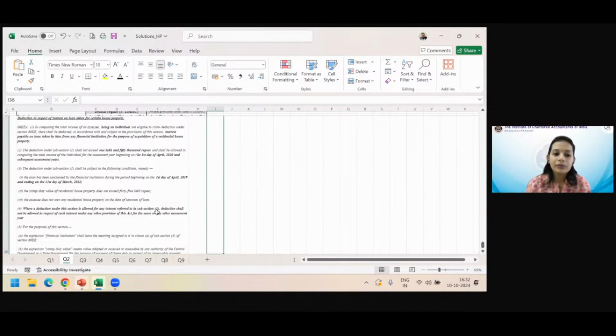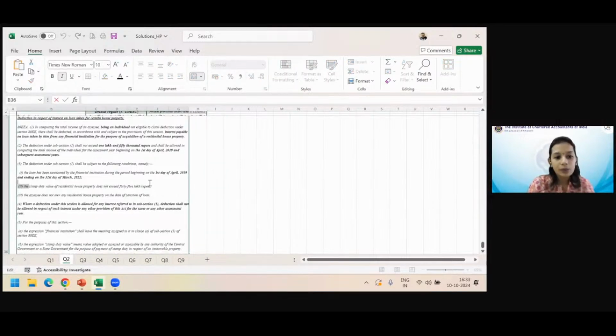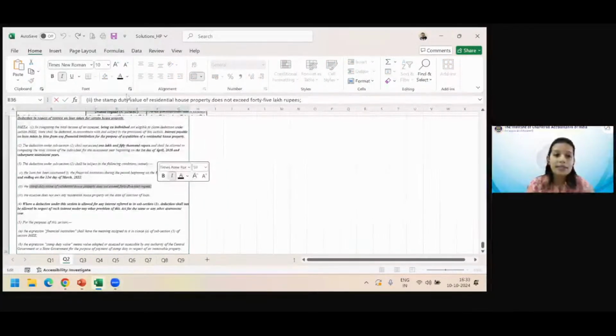So here in the sum, we got information that the loan was sanctioned during this 2019-22 period. And then we saw that the stamp duty value at one place was mentioned as 40 lakhs. That means it was less than 45 lakhs. So this condition was also met. Mainly in the sums, if you get a stamp duty value, then that should ring a bell. Because we were discussing the question and we said, stamp duty value, why is it given? We don't know, because normally it's not needed in calculating income from house property. This is only for it to ring a bell in your mind that they want you to see some other section also. So then you think, okay, maybe let me check the conditions of 80EE if that is applicable.